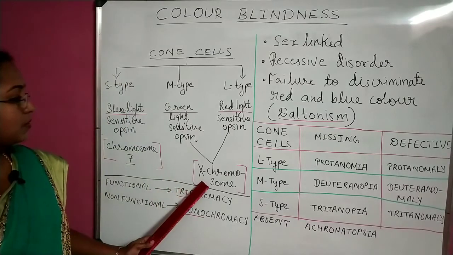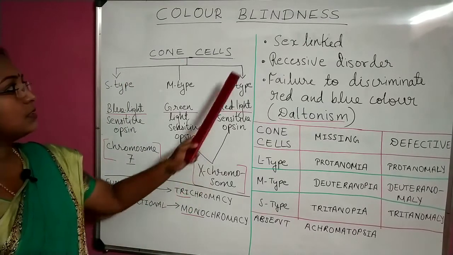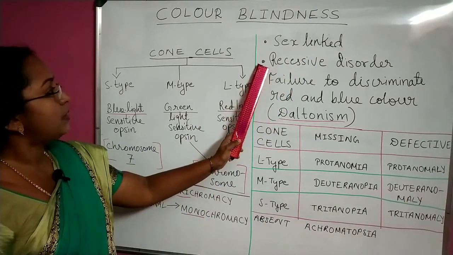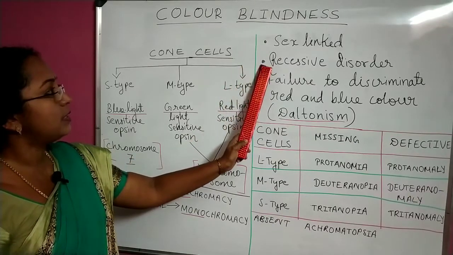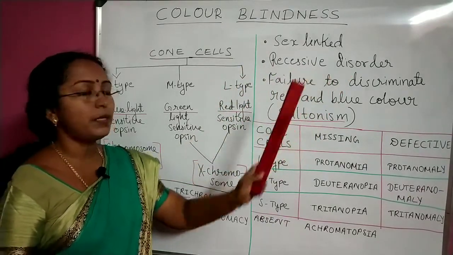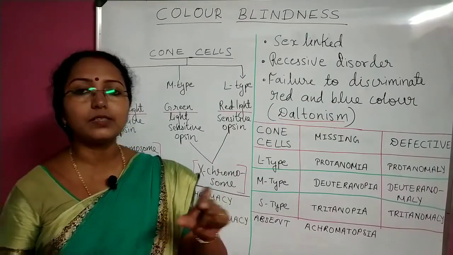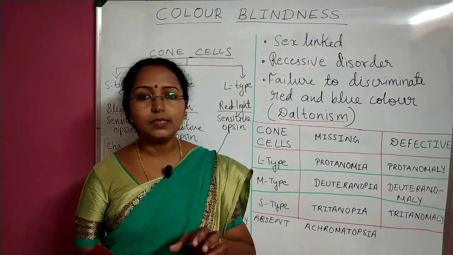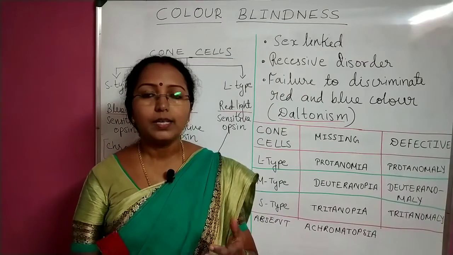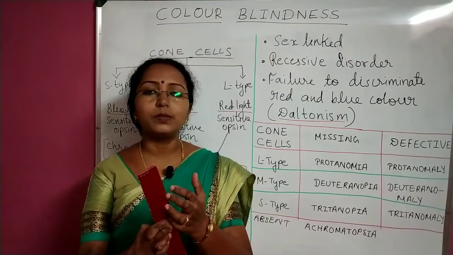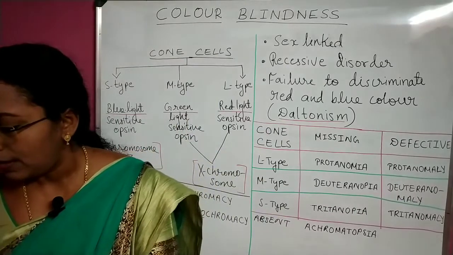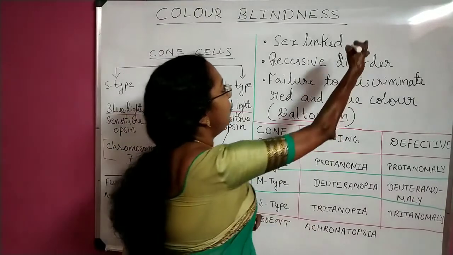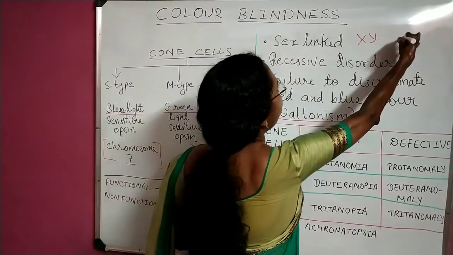Coming back, here the X chromosome is responsible for this. So this disease is a sex-linked disease. Another point is that it is a recessive disorder. This was also explained in the previous videos. What is the meaning of recessive disorder and how does it differ from dominant disorder? A recessive disorder means a disorder which will happen in one's body only if both the chromosomes responsible are defective. Both the chromosomes. In the human body, males are XY and females are XX.